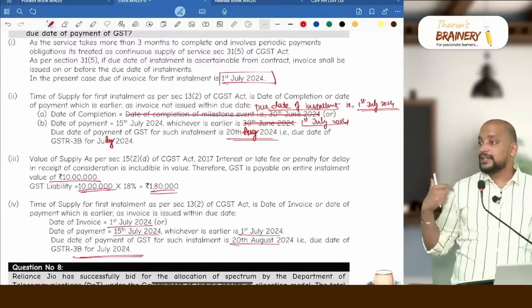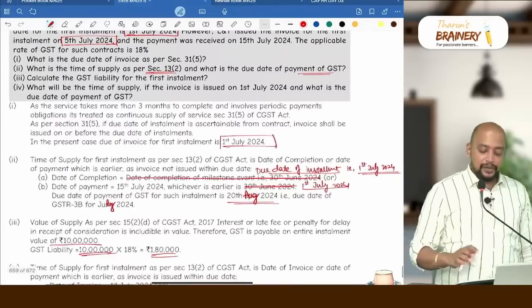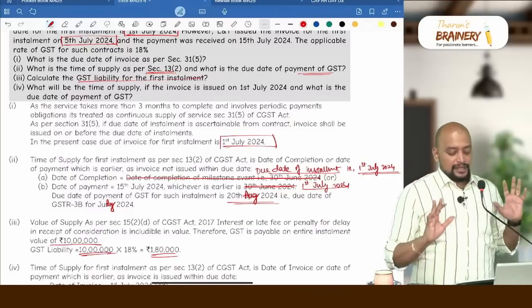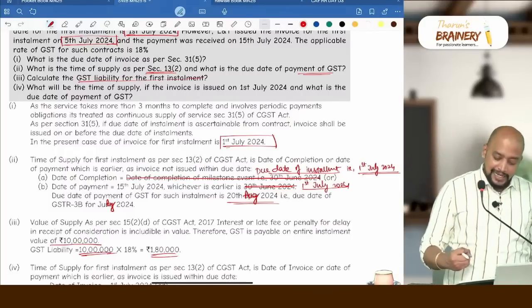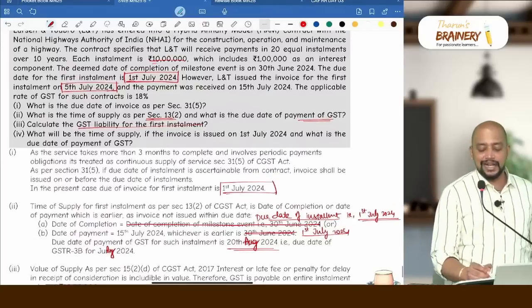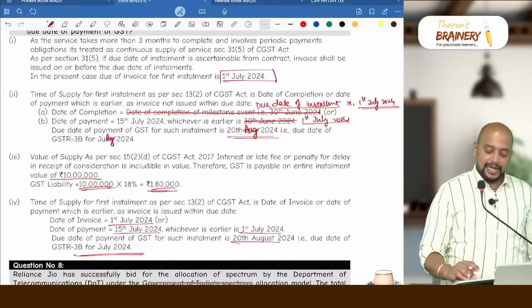Understood this? Then next one. Third part of this question, you see, calculate the GST liability for the first installment, that is same. Therefore, we need to take 10 lakhs into 18%, because entire 10 lakhs will be taken as the value including the interest component. So on that 18%.